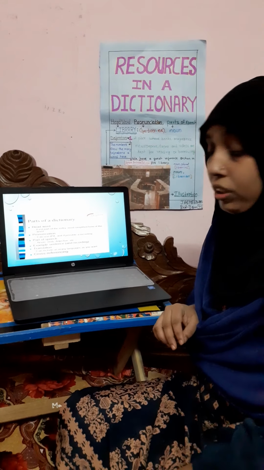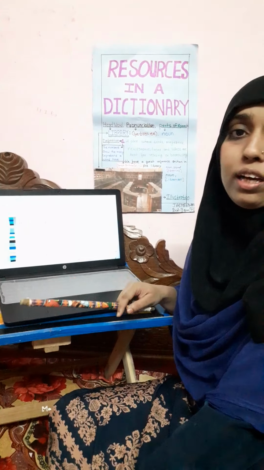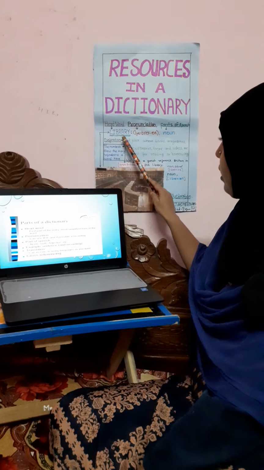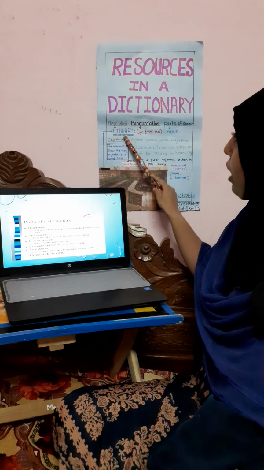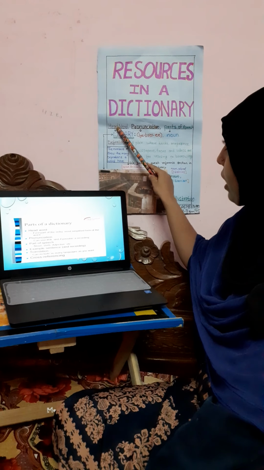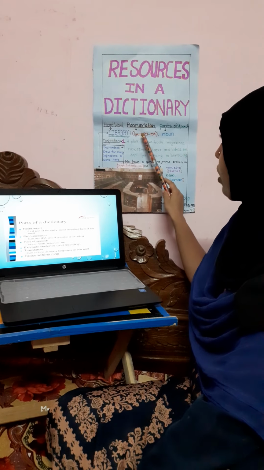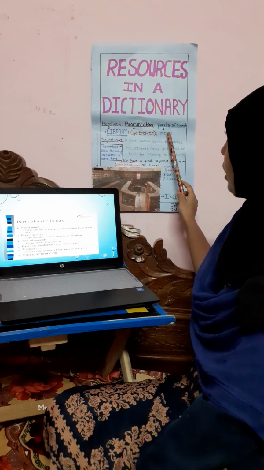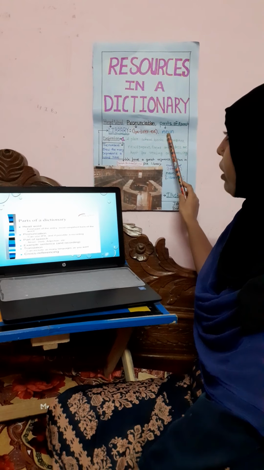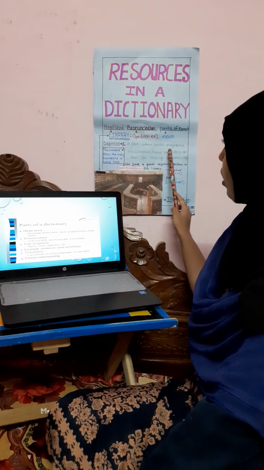What are the parts of a dictionary? I would like to show you an example of how a word is shown in the dictionary. Take the word library. Library is the head word, and the word's pronunciation is given. The part of speech is given as noun, and a word definition is given.